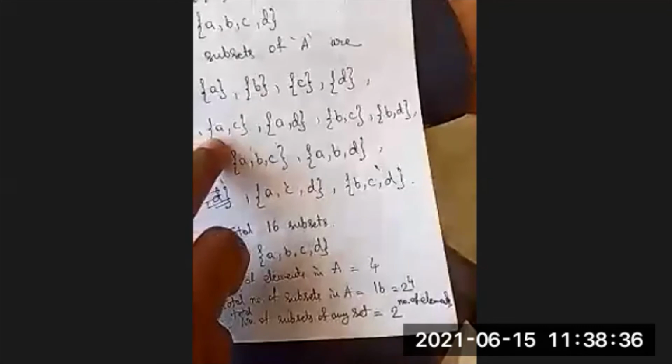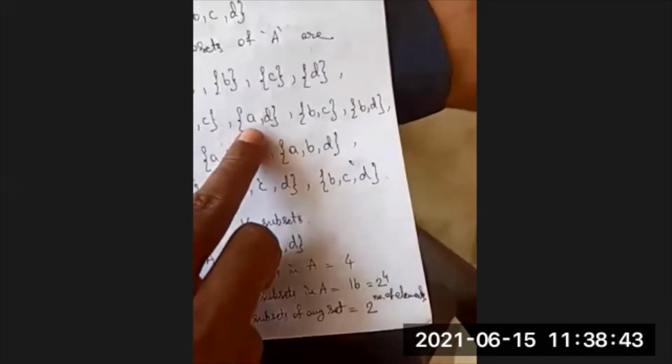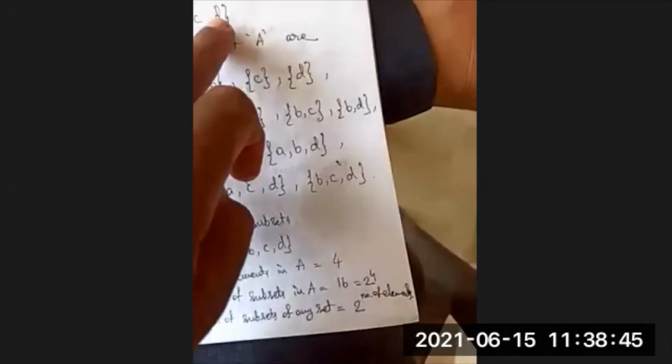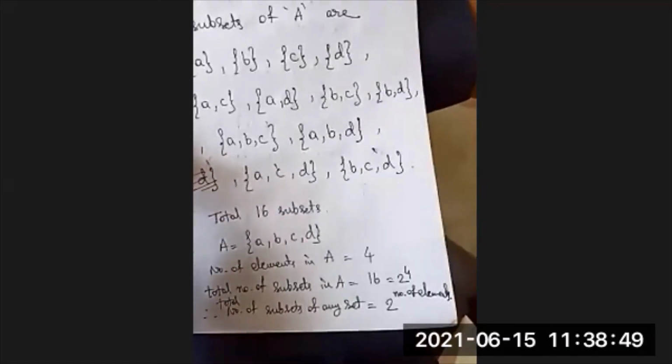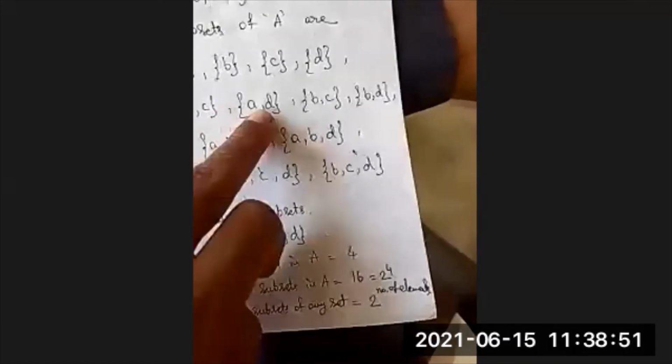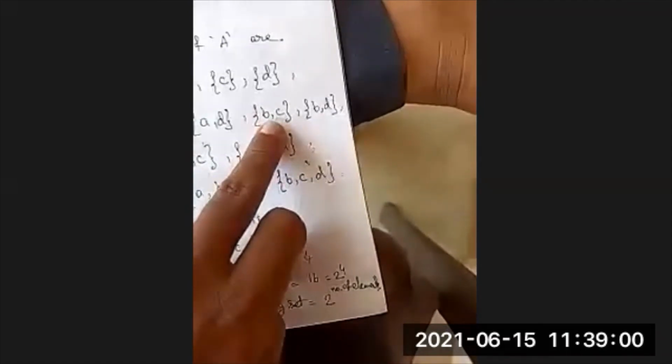First element is A, you leave the B, and the second element is C. This is the second set. First element A, other element is D. With the first element A, we can write AB, AC, AD. How many sets are there? 3 sets. In the same way, with first element B, we can write BC and BD.